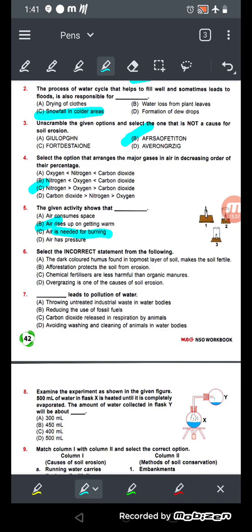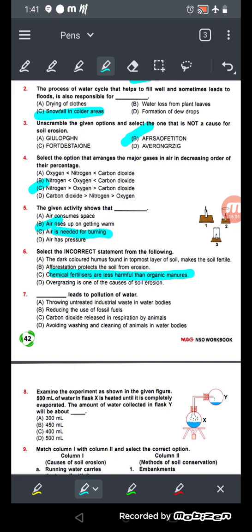Number 3, overgrazing is one of the causes of soil erosion. Yes, it can be a cause, because if overgrazing is heavy, the soil there may be left bare, and when heavy rainfall or wind comes, the topsoil may be removed from that place. So the answer will be number C: chemical fertilizers are less harmful than organic fertilizers.